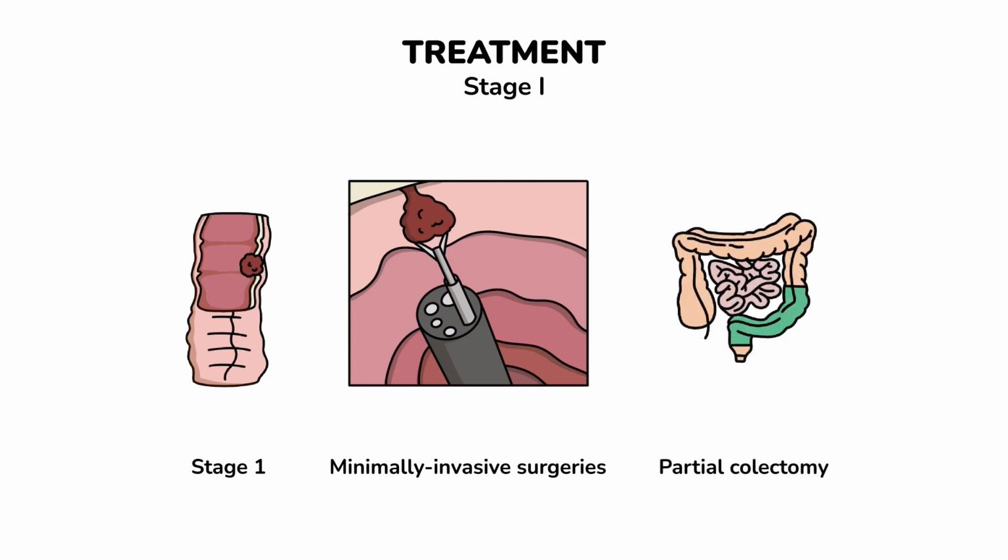Partial colectomy is a standard treatment for advanced CRC stage 1 when polypectomy is ineffective or insufficient. The surgeon takes out the part of the colon with the cancer and a small segment of the normal colon. Colectomy can be performed by traditional open surgery or by minimally invasive laparoscopic surgery.